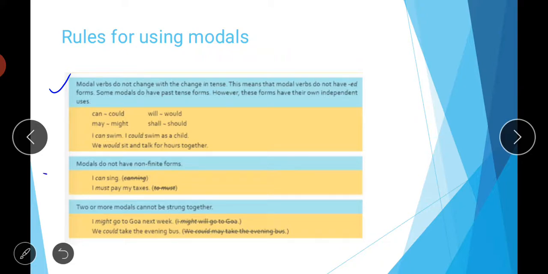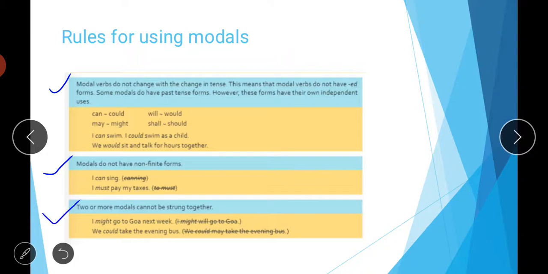Then modals do not have a non-finite form. So look at the example, students: "I can sing." You can't say "I can singing," or for must, "I must to pay my taxes." You can't say this. So modals do not have non-finite forms. Once you study finite and non-finite verbs, you will understand it better. For the time being, just remember that we can't use the ing form or the to form with these modals. We simply use the base form: "I can sing," "I must pay my taxes," etc.